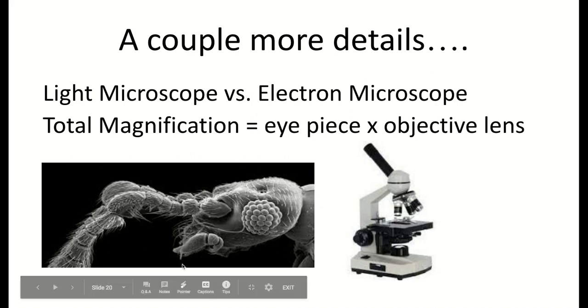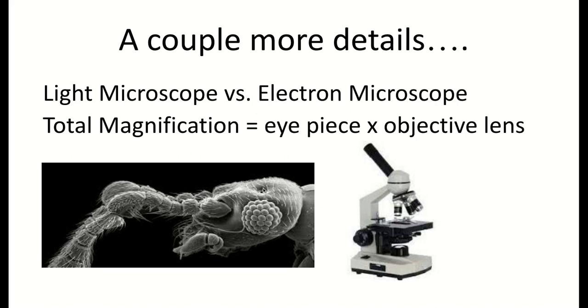So we can see the electron microscope here. I believe this is a picture of an ant, so it's very detailed, uses electrons to take images, and those cost about $50,000 at the cheapest, so it's a lot more detailed.